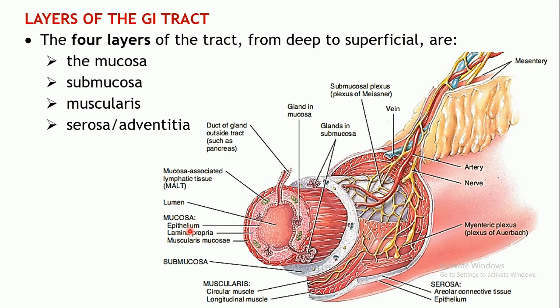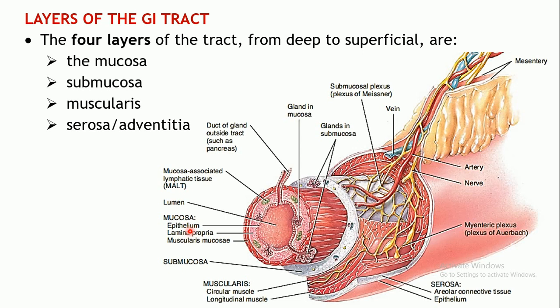Whereas in the rest of the areas, that is the stomach, small intestine and large intestine, it is mainly comprised of simple columnar epithelium. So in these regions, it usually functions in secretion and absorption.